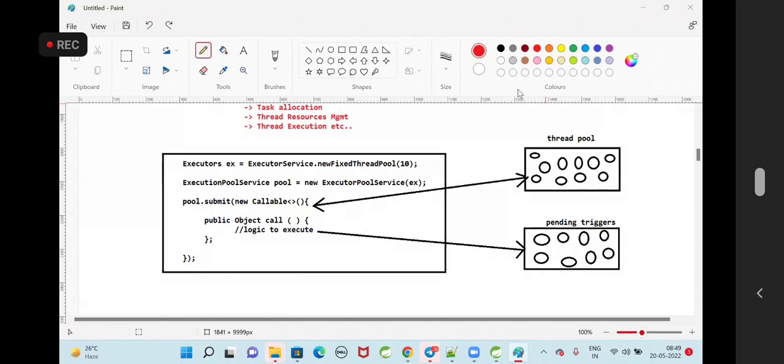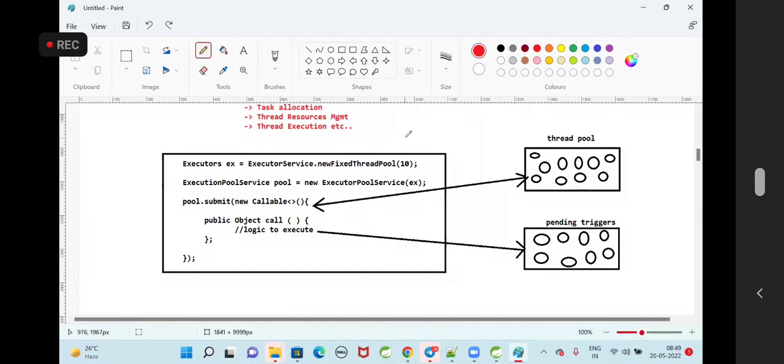Now, here I have written some code using the executor framework. I'm creating a fixed thread pool. That means how many threads you want to start, that number we are supplying here. That number I'm giving as 10. Tomorrow if you want to create 20 threads, then you can give the number as 20. If you want 40 threads, then you can give the number as 40. Based on the given number, it is going to create the threads and keep the threads in the pool.